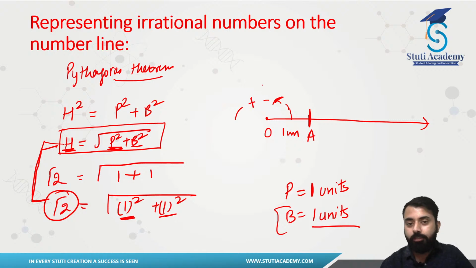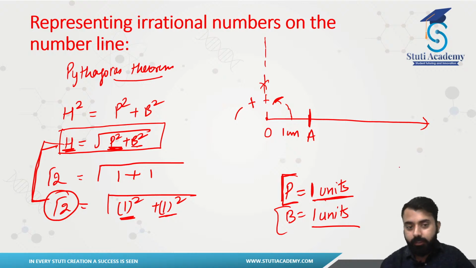Bisector of these two angles, that means this here, that will be what? That will be a 90 degree angle, right? Let's say this is your right angle, right? Now you guys remember we have the perpendicular which is what? It is 1 unit. Perpendicular is also 1 unit. Now you have to do what?